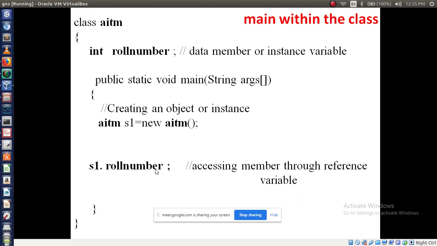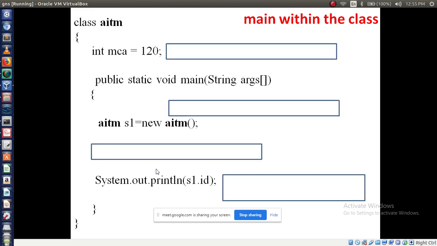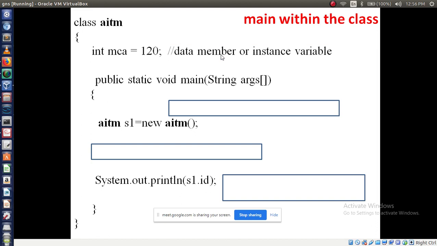Now from today onwards your Java programs will start differently. Okay, fine. Now let's see again. Still I am confused about how to write these boxes. So what should I write here? Consider this example: int MCA is equal to 120. What can we name this line? Can anyone tell me? Yes, data members or instance variables.